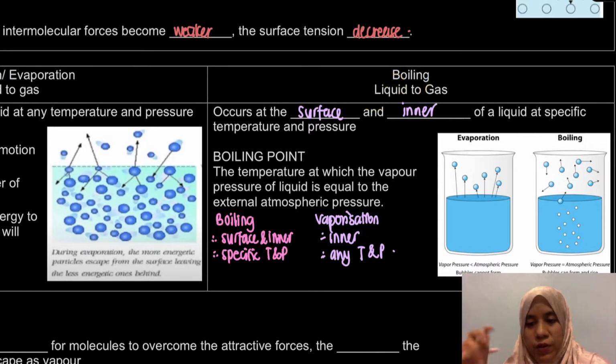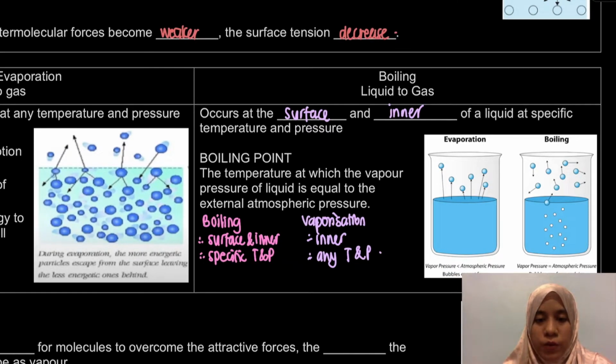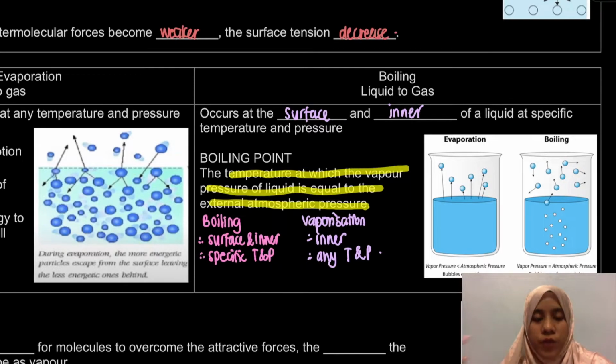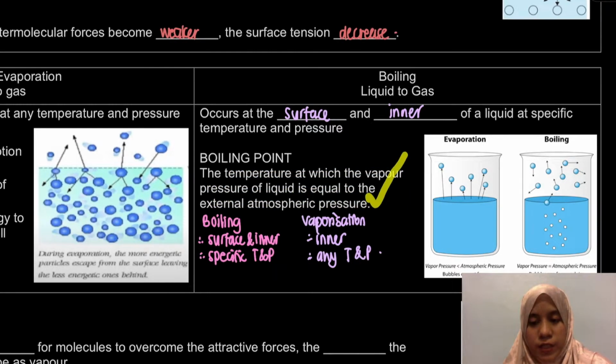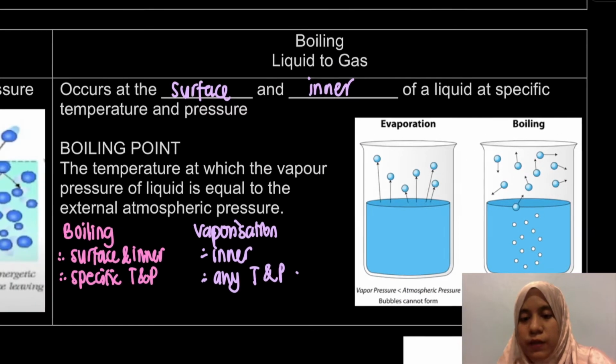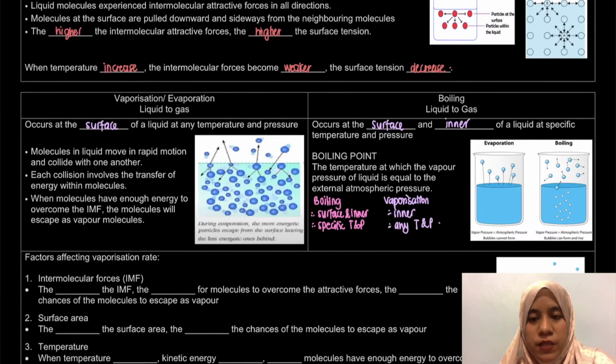Okay, next is actually we're going to define boiling point. So what is a boiling point? The boiling point is the temperature at which the vapor pressure of the liquid is equal to the external atmospheric pressure. So this is actually the definition. Okay, yang ini is actually a picture, an image. So you can see lah what is the difference between evaporation dengan boiling. Evaporation again occurs only at the surface, tapi boiling occurs at surface dengan kita punya inner part of our liquid. Okay. So that is actually vaporization versus boiling.